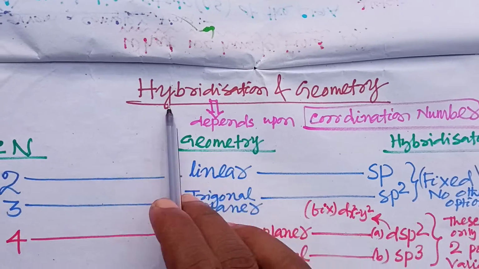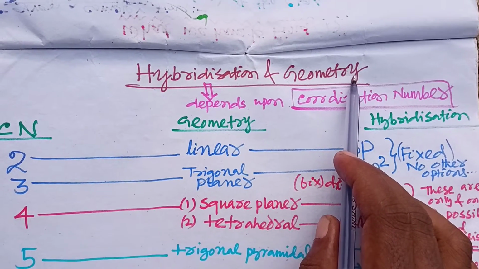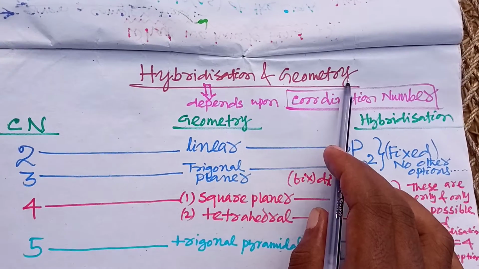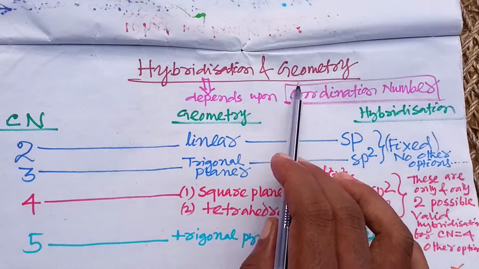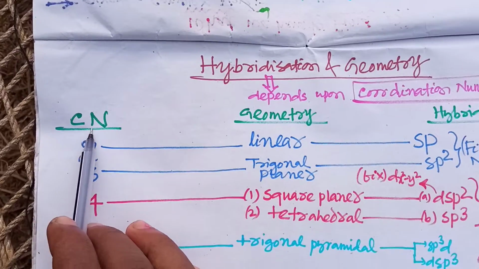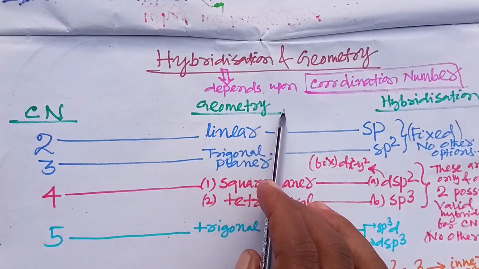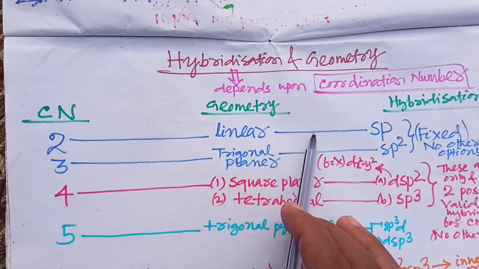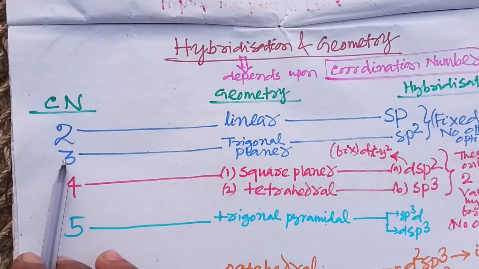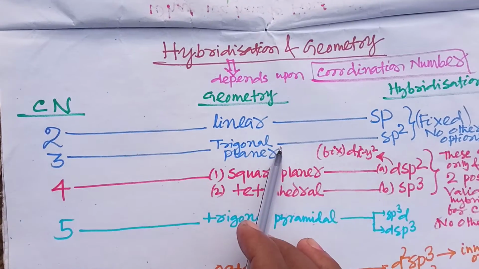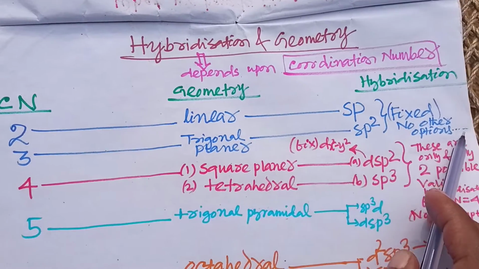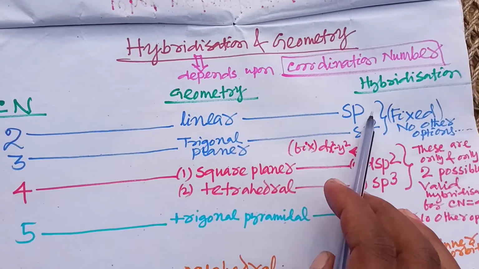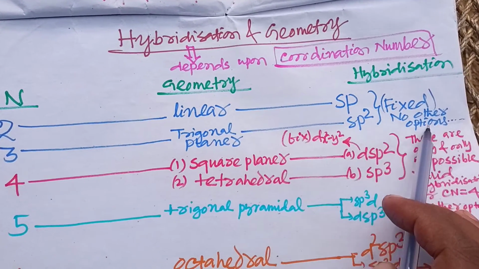So here is the hybridization and geometry of the given complex. How do we find out the hybridization and geometry? Basically, the hybridization and geometry of the given complex depend upon the coordination number. So here is the coordination number and its corresponding geometry and hybridization. If the coordination number is 2, then geometry is always linear and hybridization is sp. If the coordination number is 3, then geometry is trigonal planar and hybridization is sp2. These two are fixed. For coordination numbers 2 and 3, their hybridization and geometry are fixed. There are no other options.